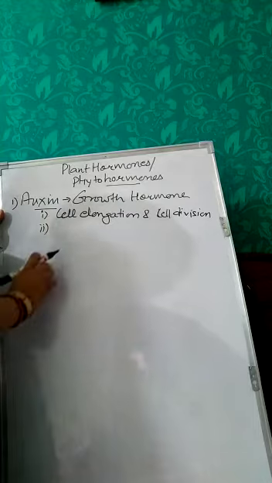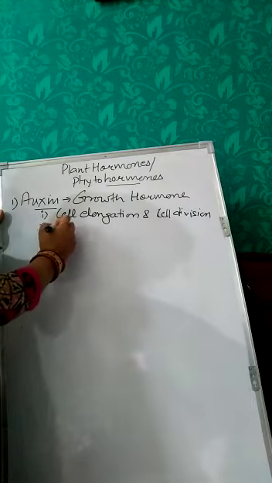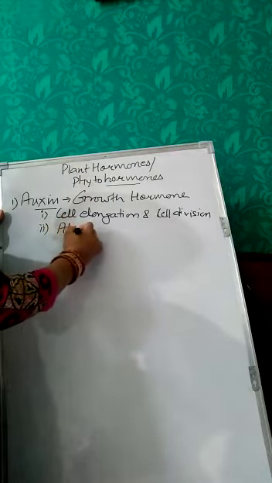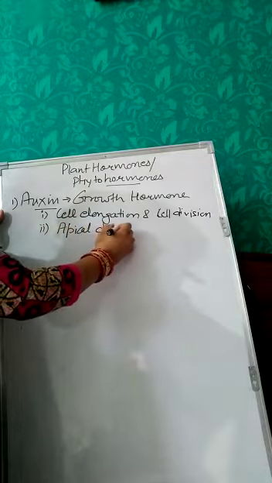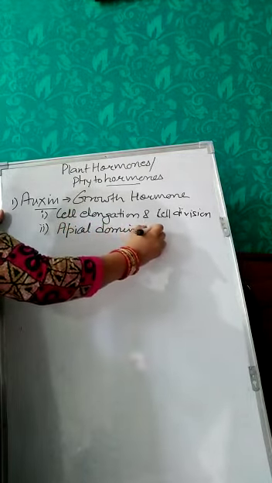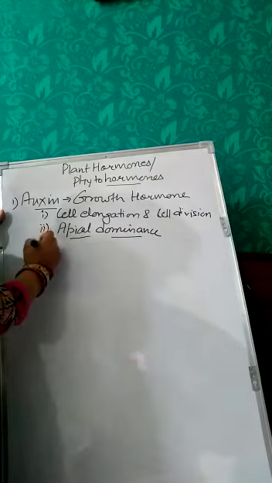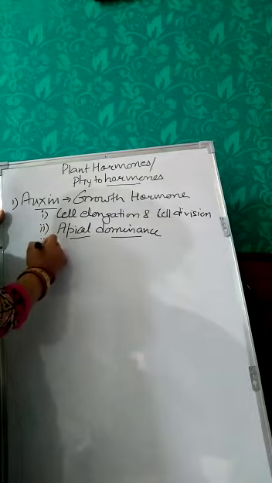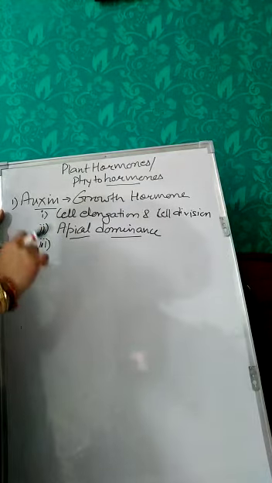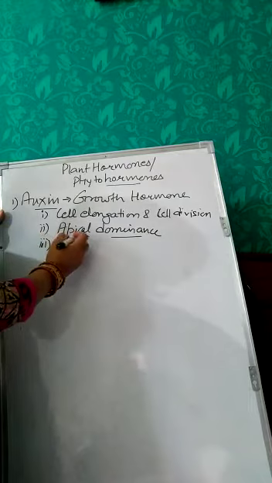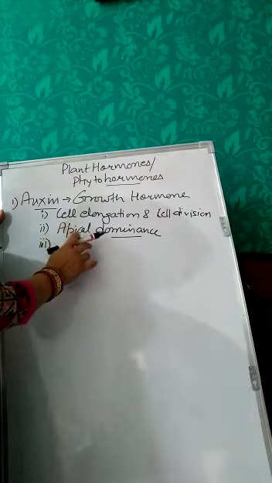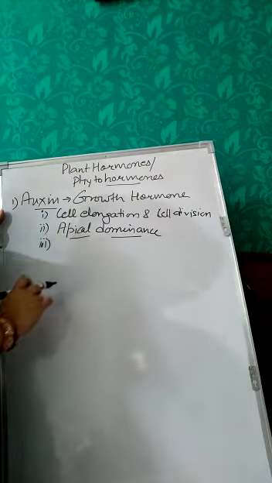Secondly, this hormone is involved in promotion of apical dominance. Now what do you mean by this word apical dominance? It means the growth of the plant from the tip part, that is, the apical bud that is located on the tip. So growth from the tip of the plant is apical dominance.